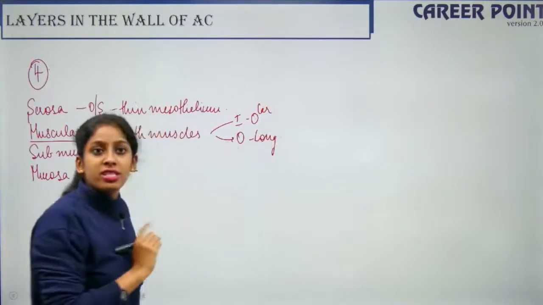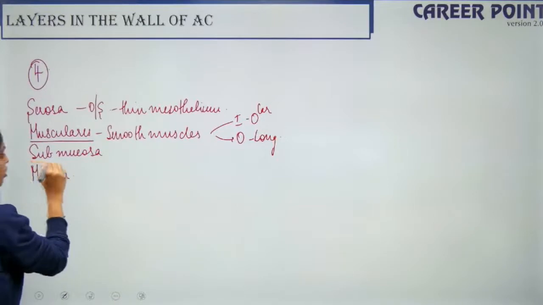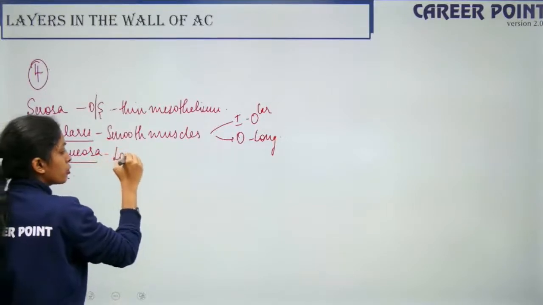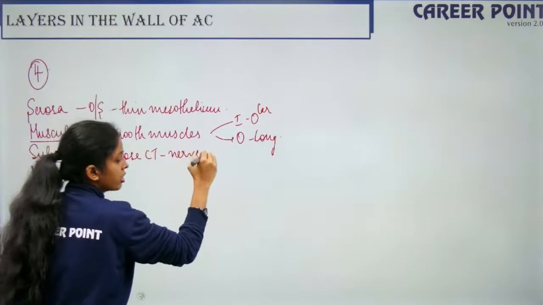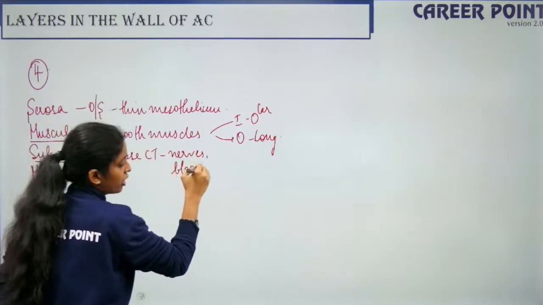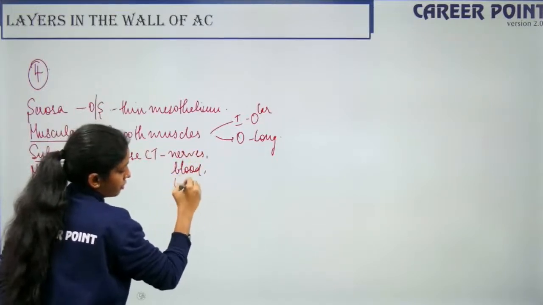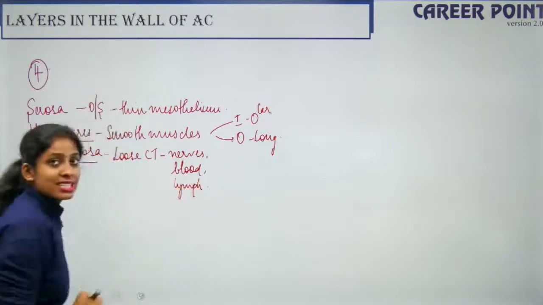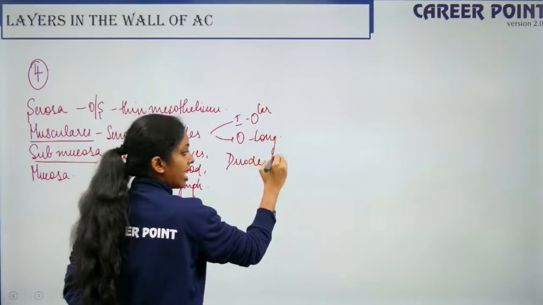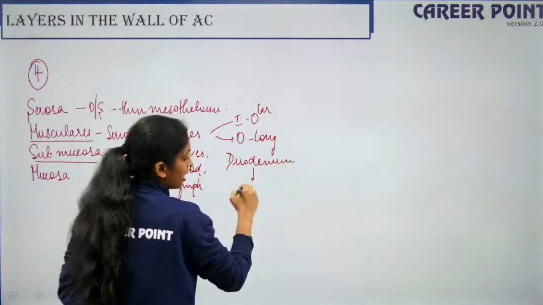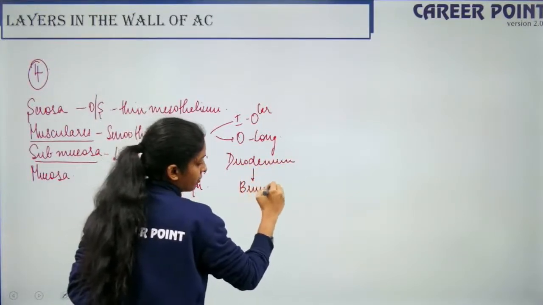So then you have the submucosal layer. So submucosal layer, it is made up of loose connective tissue. So this houses your nerves, your blood and your lymph into the digestive system, right? So you have glands in this region in your duodenum. So duodenum in this layer has glands and the name of the gland is your Brunner's gland.